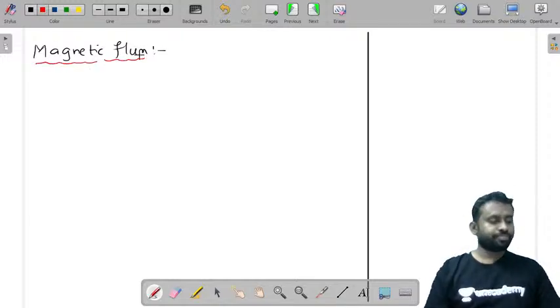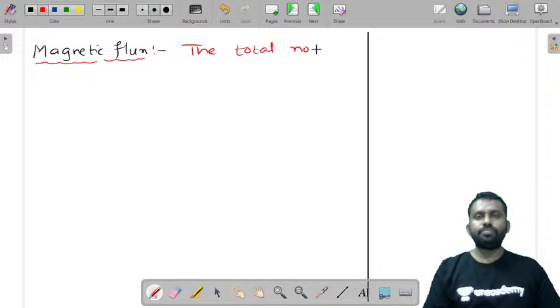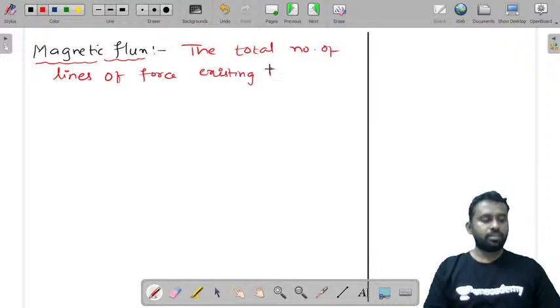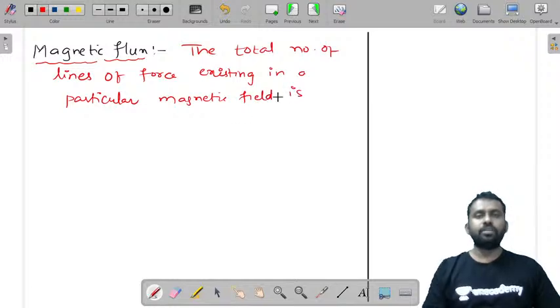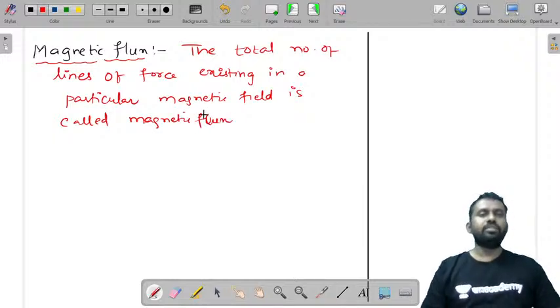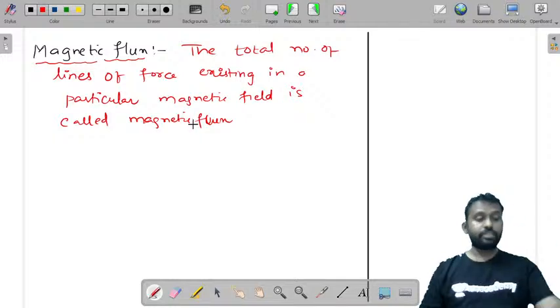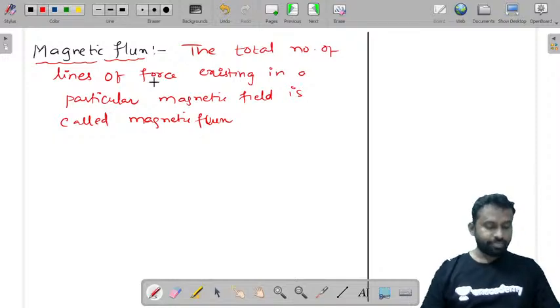Magnetic flux. The total number of lines of force existing in a particular magnetic field is called magnetic flux.